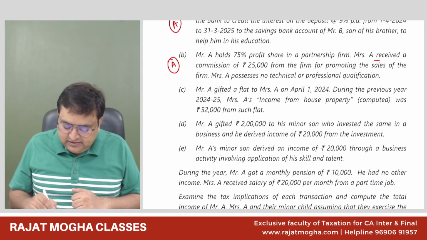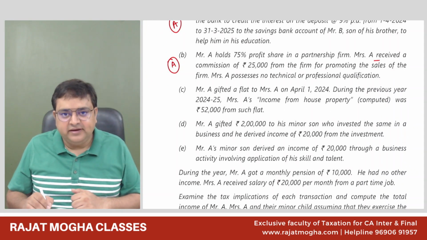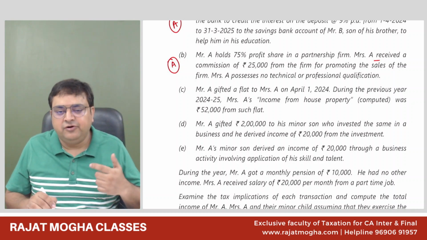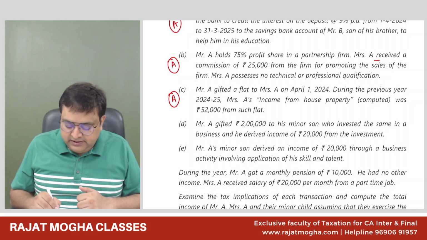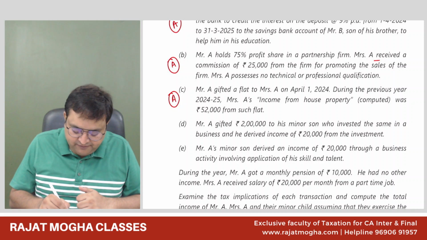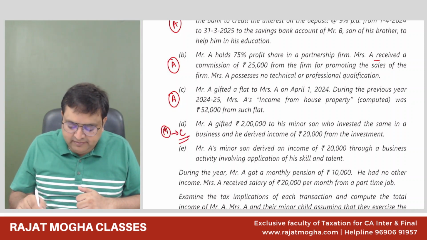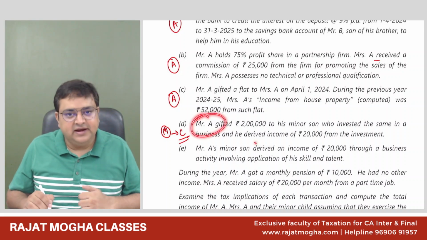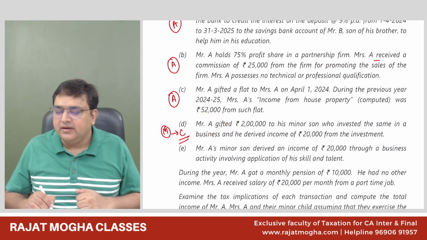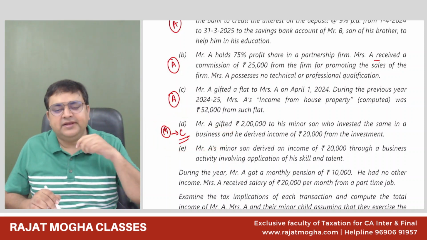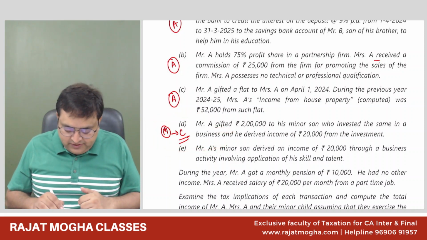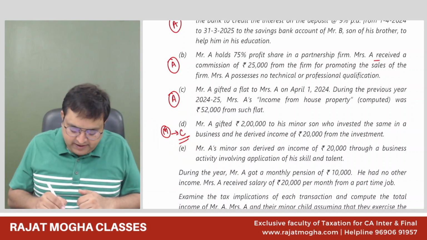Second, he gifted a flat to Mrs. A. So he has gifted a flat, so it would not be clubbing. It would be Mr. A's income only. Then Mr. A gifted 2 lakh rupees to his son. So it is minor child income, and that minor child income will be clubbed. Now it will be clubbed in the hands of Mr. A or Mrs. A, depending on whose income is higher. Understood? Correct. Although Mr. A has gifted it, while clubbing we will see whose income is higher. So this income is purely minor child income.